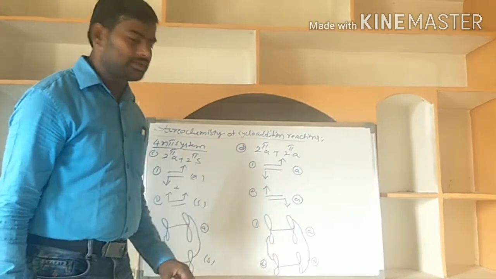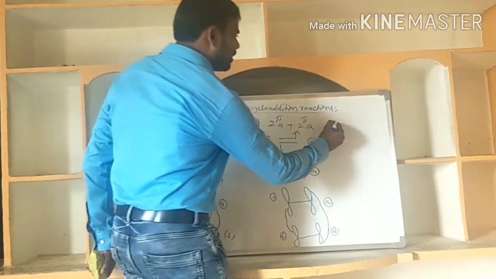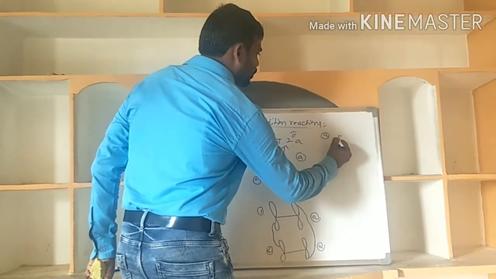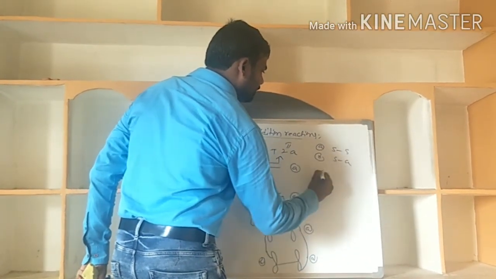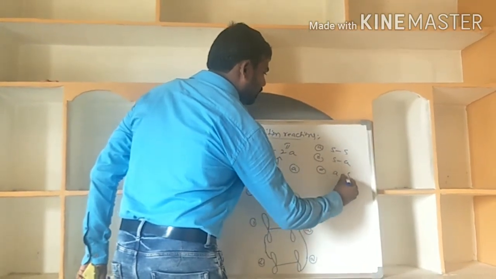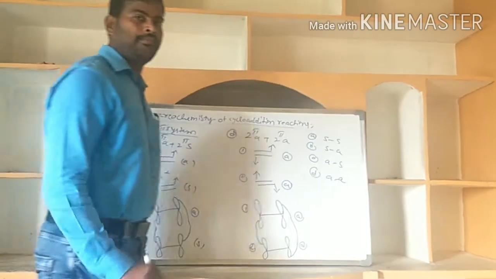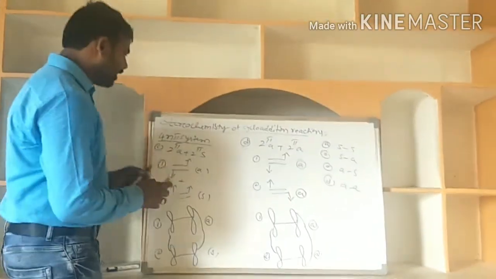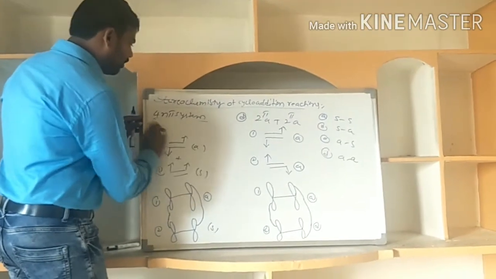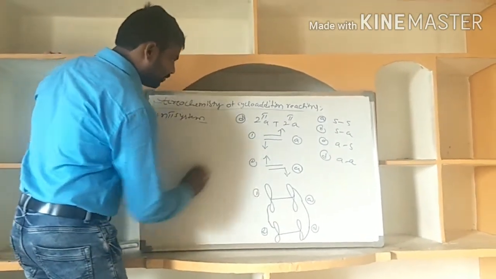Andra additions. The four types of additions are possible. One is supra addition, then supra andra addition, andra supra, and D, andra additions are possible. Okay. With this, let us take an example for this molecule. For this type of addition, I am taking one example.